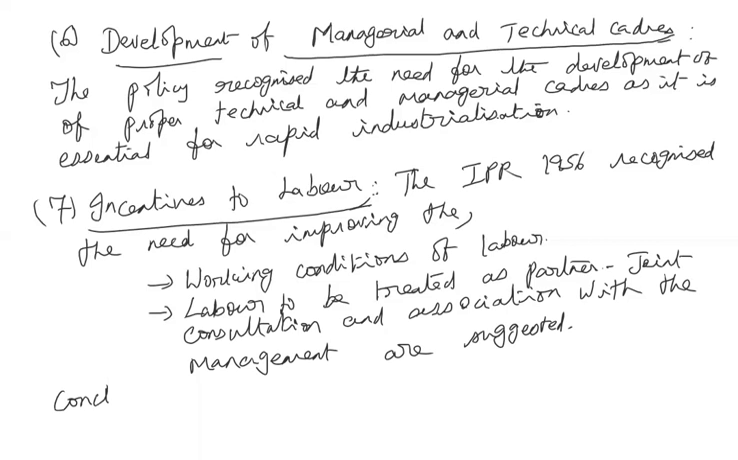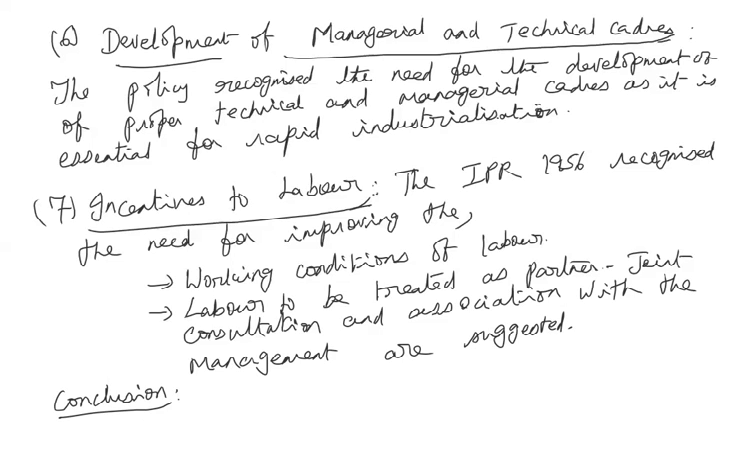So, conclusion. There were some criticisms. Critics point out that too much importance was given to the public sector without knowing about their capacity, because all the heavy industries were under the control of the public sector, which required a huge amount of technology and capital. That much capacity was not there with the public sector, but without realizing that, the government had given too much importance to the public sector. So that was one of the major criticisms leveled against the IPR 1956 policy.